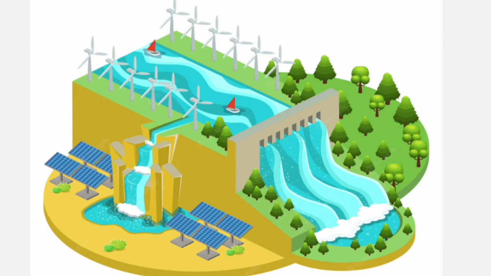Advantages of hydroelectric power plant. First of all, water is available in abundance, no fuel is required. Second, the running cost of a hydroelectric power plant is very low. Third, it does not produce any harmful gas, so there is no need for disposal of burnt gases and ash. Next, the hydraulic turbine can be started and stopped very quickly. Simple and economical operation. System reliability is very high compared to other power plants.